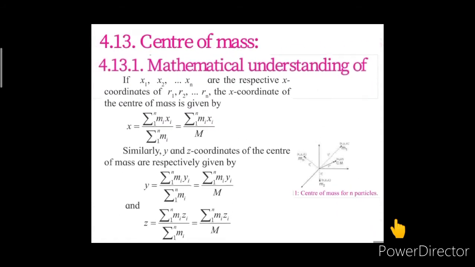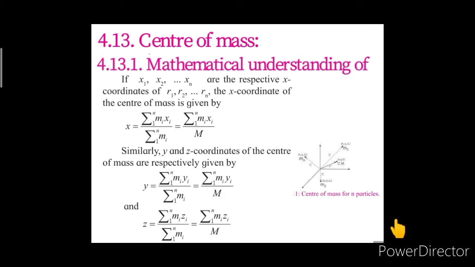Now, if x1, x2 till xn are the respective x coordinates of r1, r2 till rn, the x coordinate of the center of mass is given as x is equal to summation of mi xi, with the value of i from 1 to n, divided by summation of mi, where the value of i is from 1 to n.